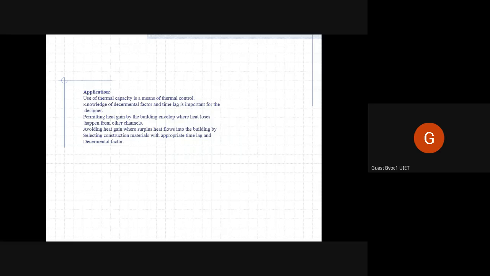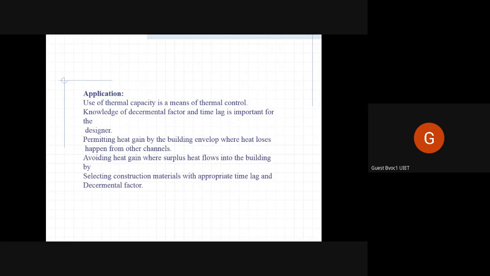For that we need to understand thermal control. Use of thermal capacity is a means of thermal control. Thermal capacity means how warm or how hot something can get, of the building materials, of the inside space itself, how high or how low a temperature it can bear.